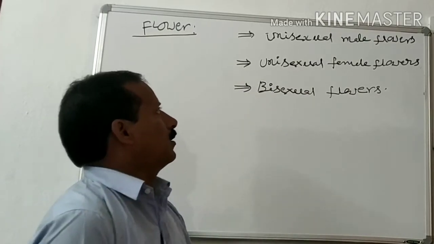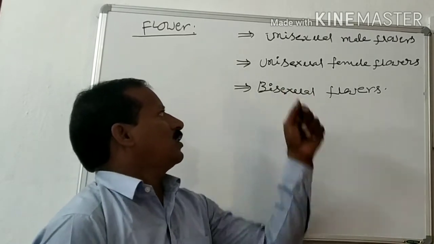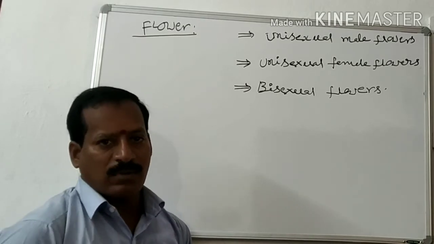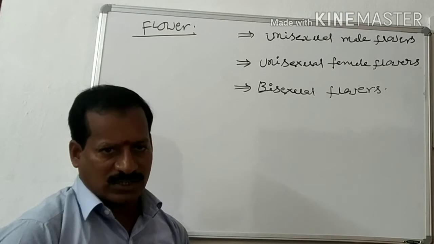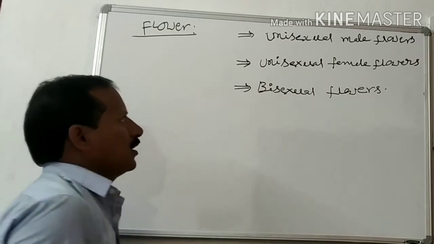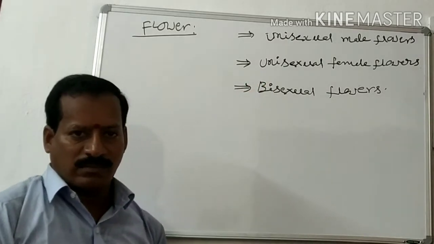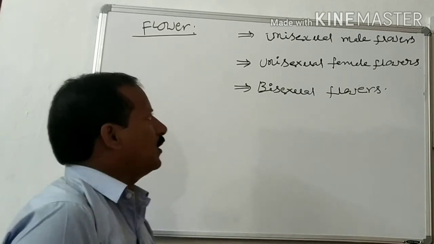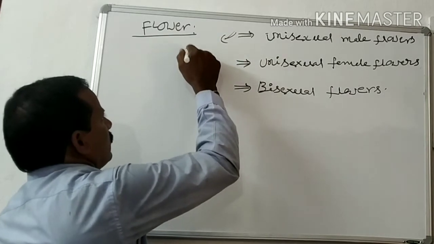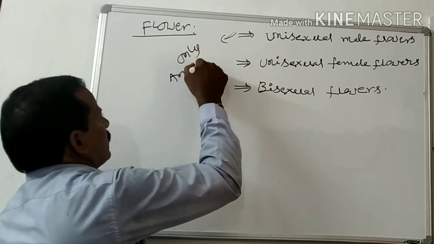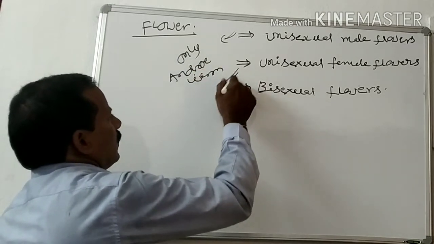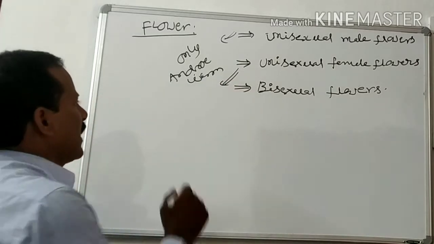Euphorbiaceae, the flowers are definitely the source: unisexual male flowers, unisexual female flowers, and bisexual flowers. The family belongs to the monosexualis, unisexualis. So all the members of the family possess unisexual flowers, either male or female. In the unisexual male flowers, only androecium is present. And in the unisexual female flowers, only gynoecium is present.